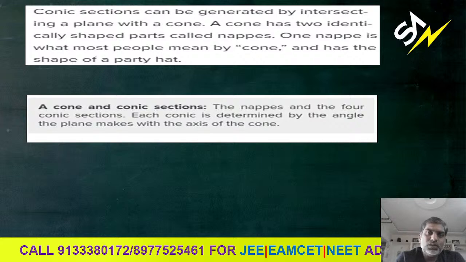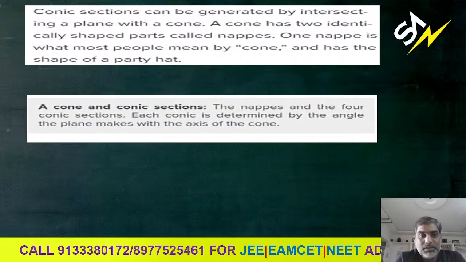So that is what they are saying about the cone. What is the difference between cone and conic section? Here, a cone is intersected by a plane, then we can get the conic sections. So here we have different kinds of conic sections. Generally, we can discuss one of the nappes as a cone. Here, the nappes and the four conic sections.